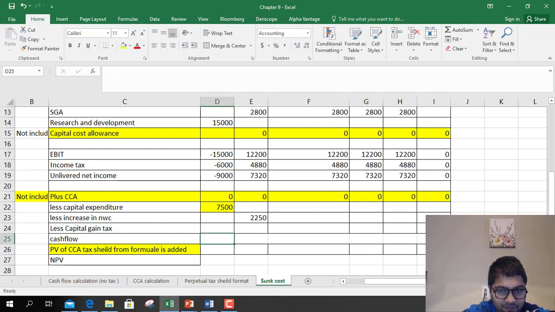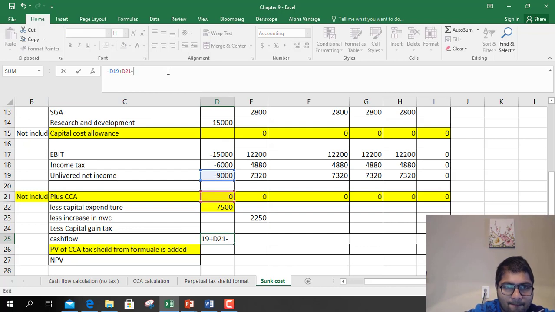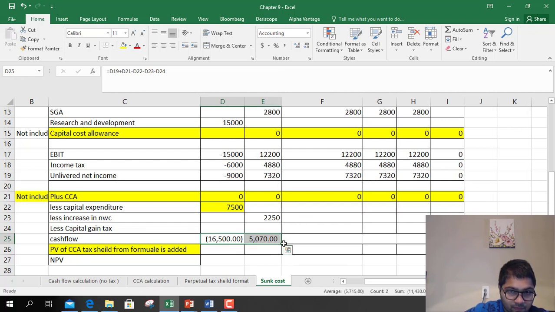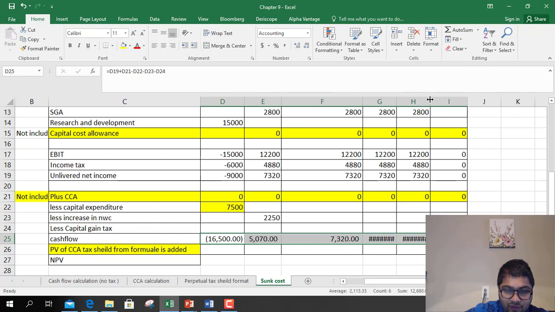So cash flow is nothing but unlevered income plus CCA, which is 0 in our case, minus capital expenditure, minus increase in working capital, minus taxes. So 6,500. So these are the cash flows.